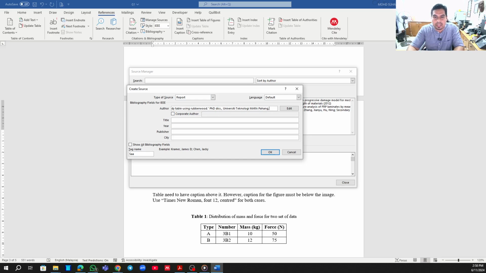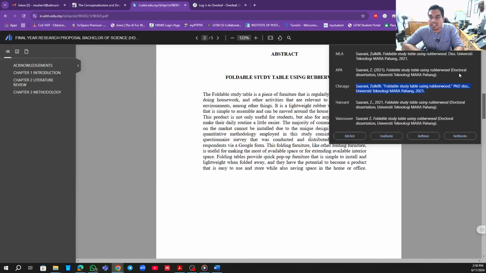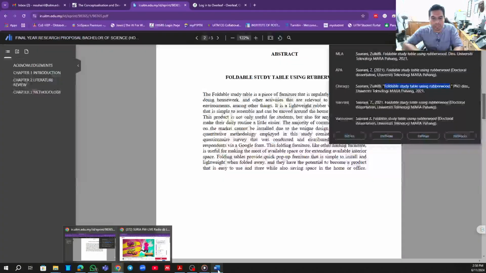We are interested in the name of the author. Let me check whether this is correct or not. The title is a foldable table in rubber wood. This is not a PhD dissertation, so I think there is a wrong citation problem here.